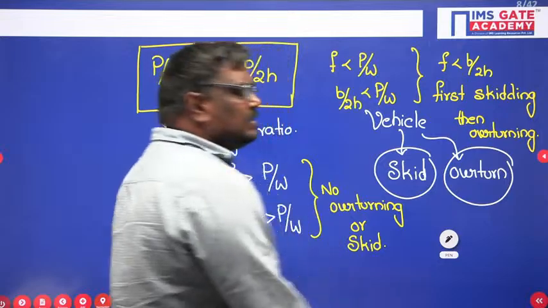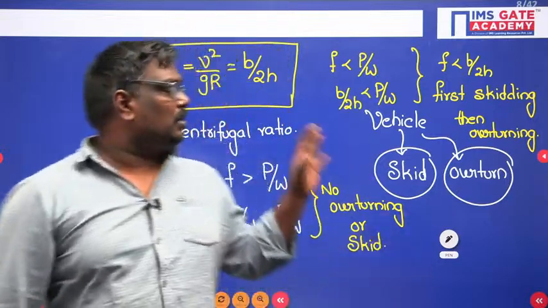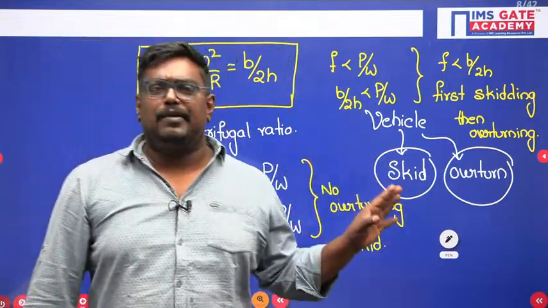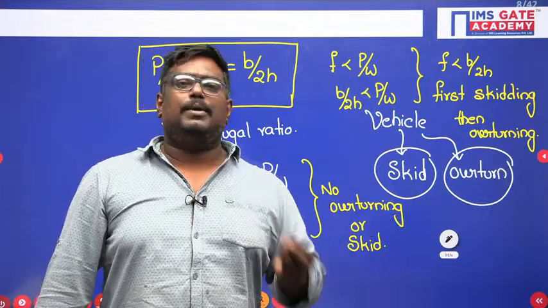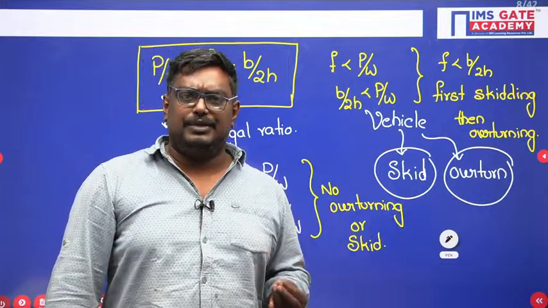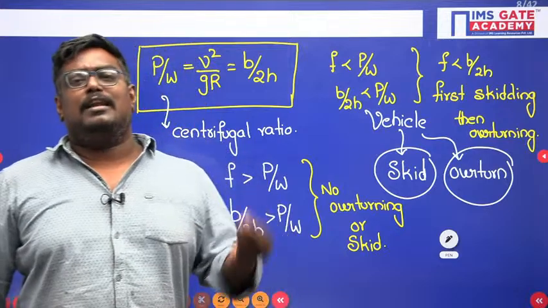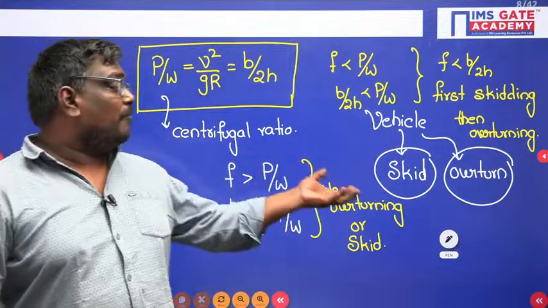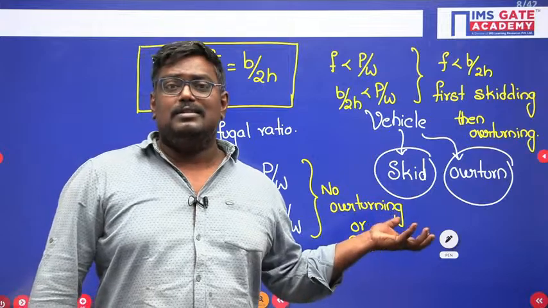So this is how things work when you are talking about centrifugal ratio. The purpose of learning centrifugal ratio is to know when the vehicle will overturn and when it will skid.